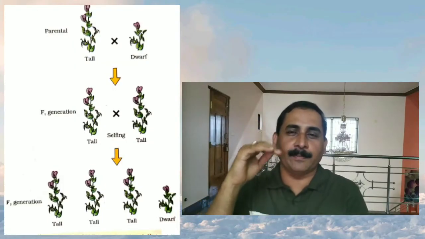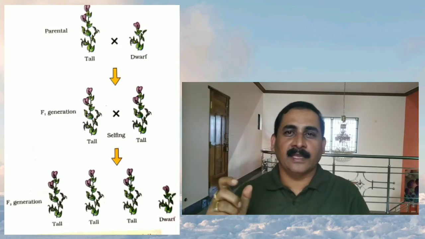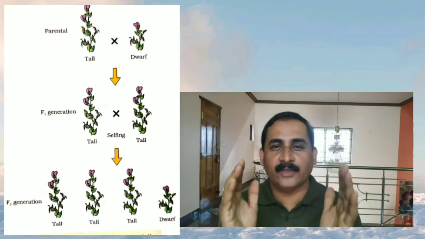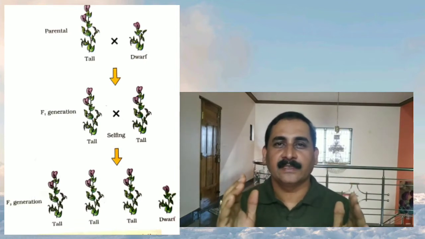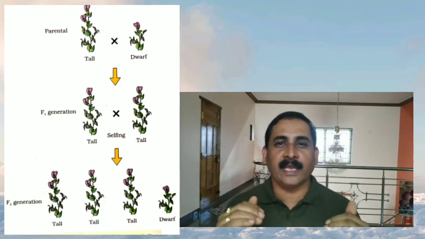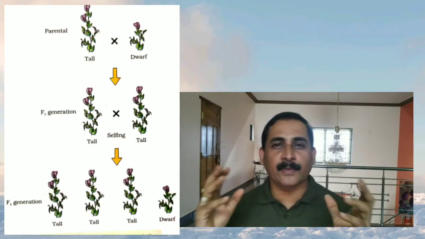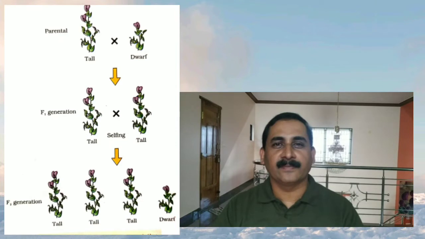In his experiment, he selected homozygous tall pea plants and homozygous dwarf pea plants. He did a controlled cross-pollination between these tall and dwarf pea plants. In the F1 hybrid, all the hybrid seeds produced the tall variety.